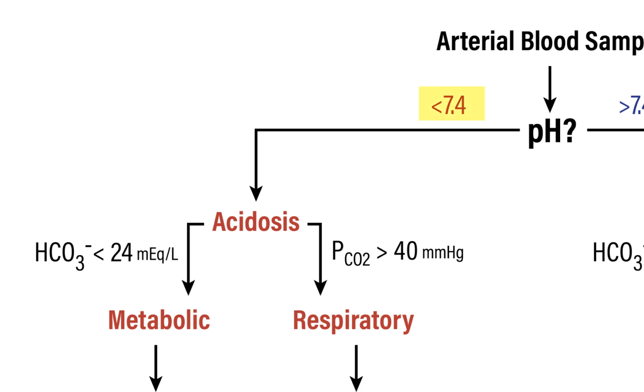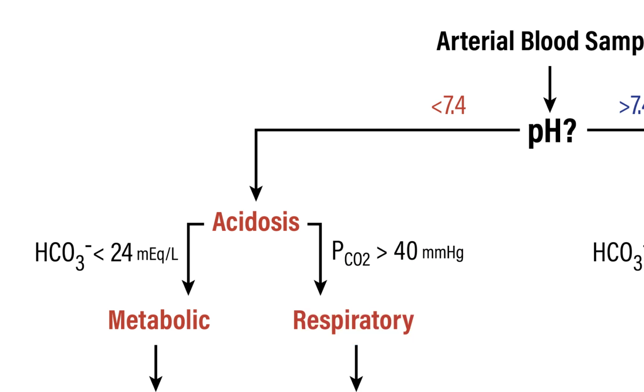So let's say, again, pH less than 7.4, so we say acidosis. The question I ask then is, is it respiratory acidosis? So we look at the PCO2. If the PCO2 is greater than 40 millimeters of mercury, significantly greater than 40 millimeters of mercury, that would indicate respiratory acidosis.